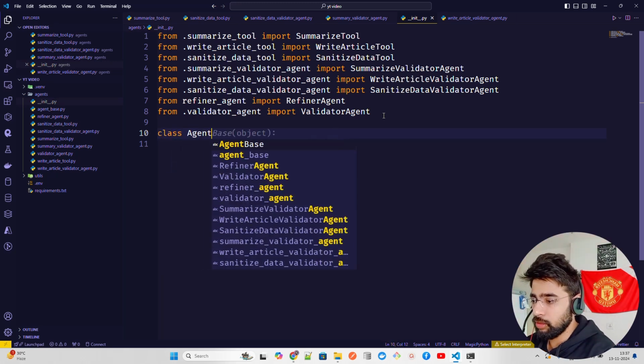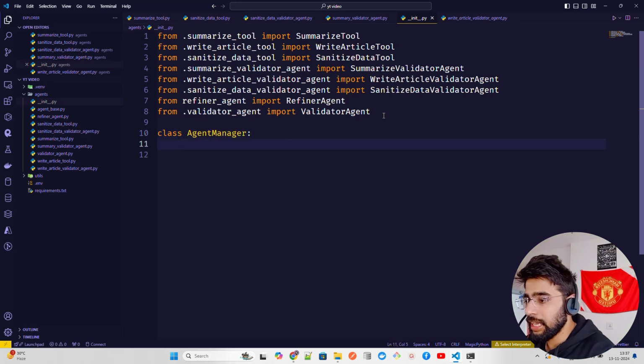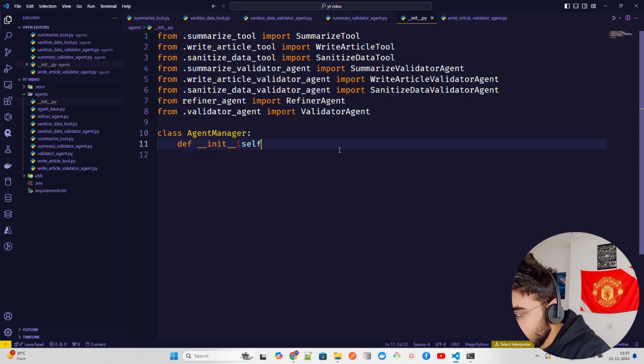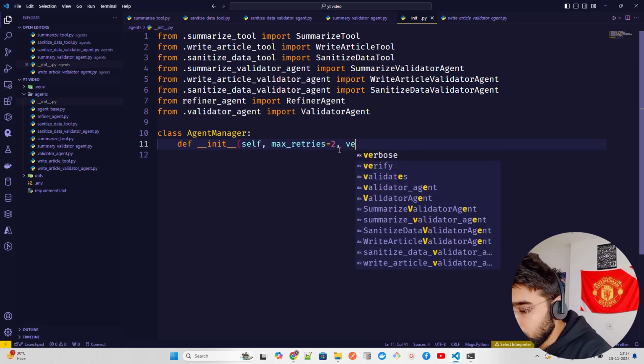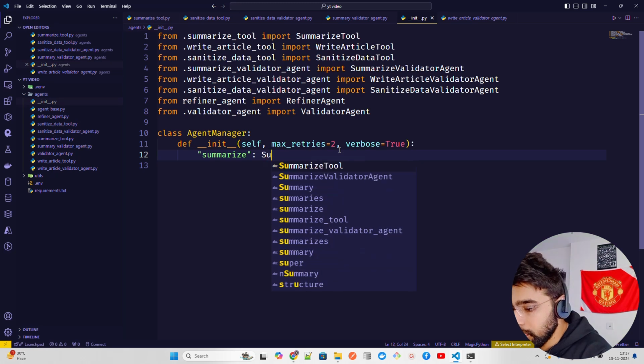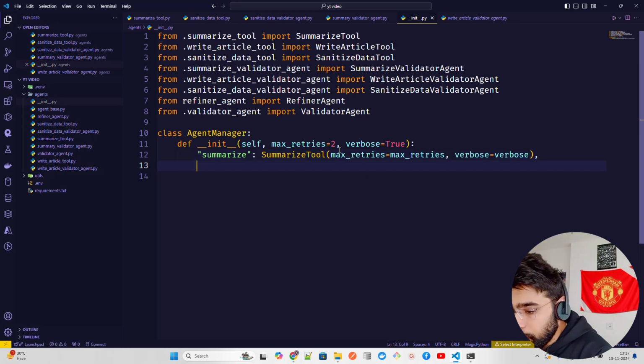Now once you have done that, we're going to create a class that will be your agent manager, that will manage, that will be your entry point for the manager. So I'm going to have a class AgentManager, and in this agent manager we're going to have, of course, an init with self, max retries, and of course skip to, and verbose equals true. Now in this init we're going to have everything. So summarize, and that will be your summarize tool, and you pass max retries and verbose, and then you can keep writing the rest.